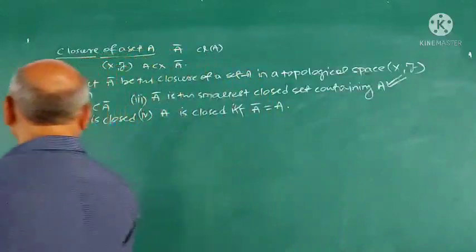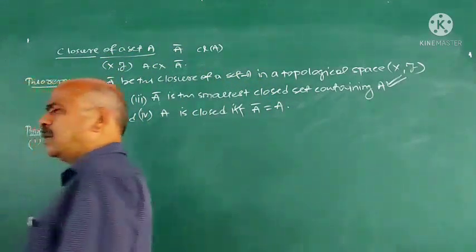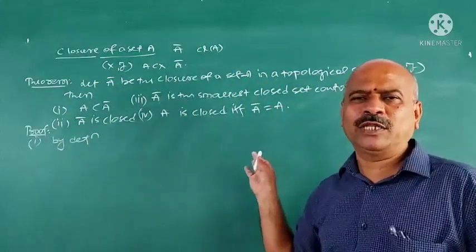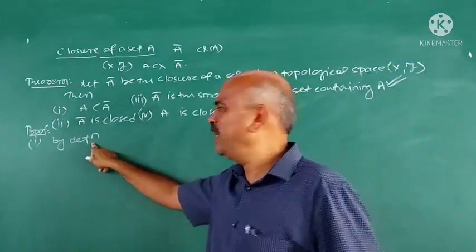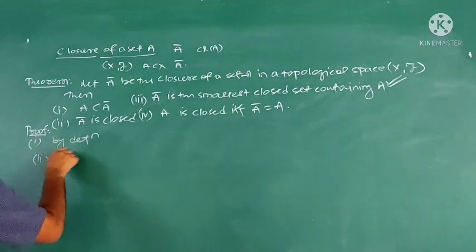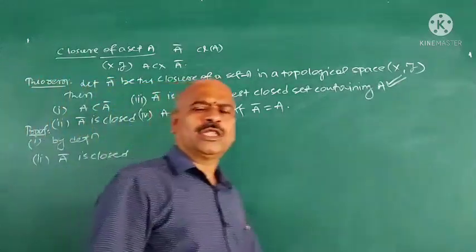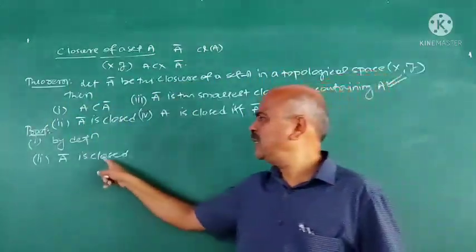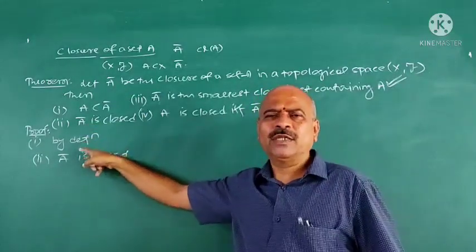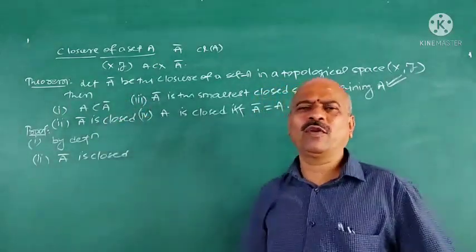First one, A is contained in A closure. This is by definition, it is obvious. How is it defined? A closure is the intersection of all the closed sets containing A. What is the meaning of that? A is contained in A closure. By definition, therefore it is obvious. Second one, A closure is closed set. Why is it a closed set? Because again it is obvious, it is by definition. First one obvious, second one is also obvious. Obvious means proof is not required for this.